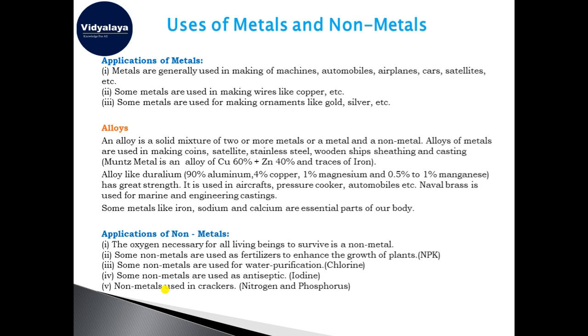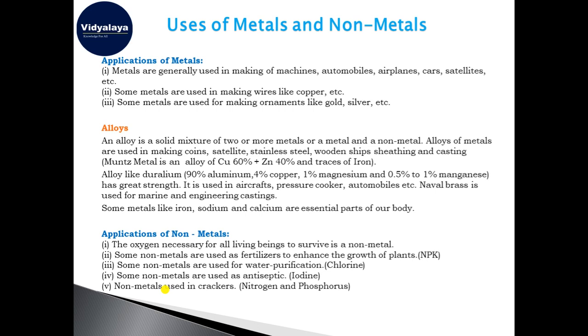Okay, Muntz metal is an example of an alloy which has copper, 60% of the total amount used, and zinc for the 40%, and a few traces of iron is also mixed for making the Muntz metal. It is very strong in nature.